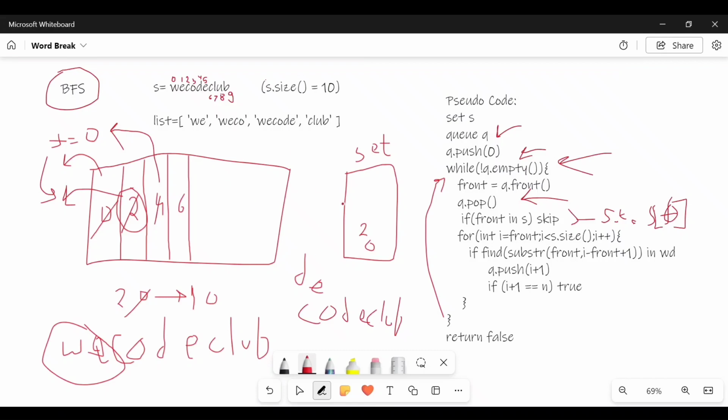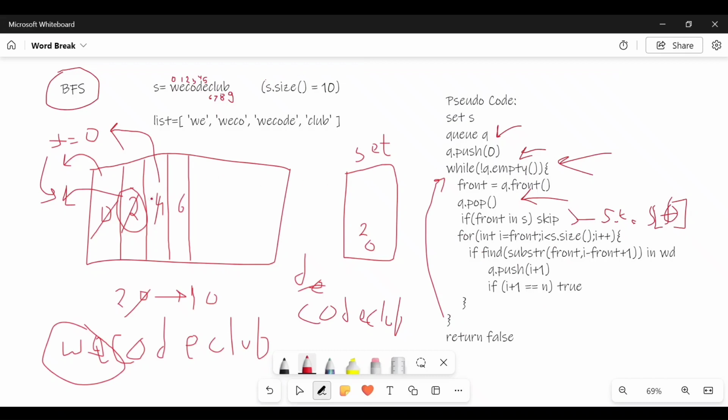For the sake of simplicity, I will say that since there's no string in the list which starts from D, it does not go in the if condition. So again this whole loop will be run, and again the while condition will be checked.